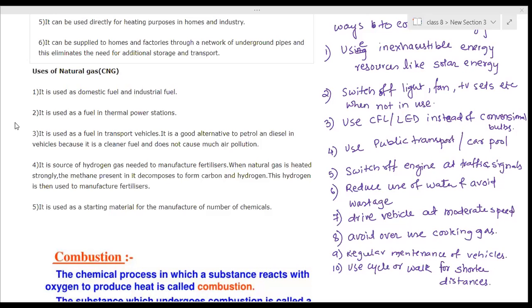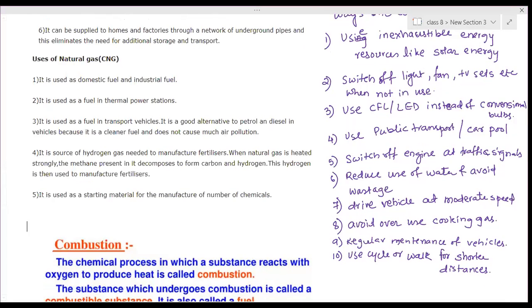The next part is the same chapter's continuation. In some books it is the same chapter, some books it is the next chapter. That is combustion, flame, fuels. In some books it is the same chapter continuation, and in some books it is a different chapter, but all are continuous. They are linked with each other.